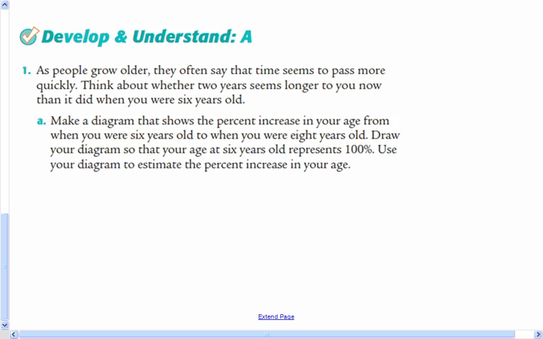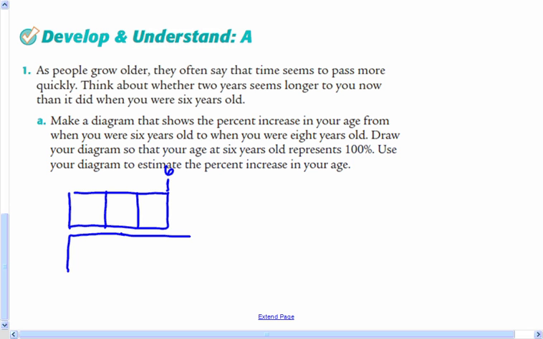So the age at 6 years old represents 100%. So let's start with a bar that can represent 6 years old. All right, so this is 6 years right here. All right, and then we're going to try and draw another bar that represents 8 years old. Now, 8 is 2 more than 6, so I'm going to split this 6 into 3 parts.